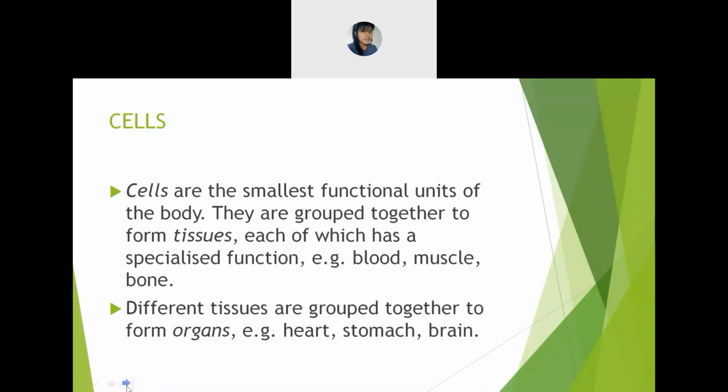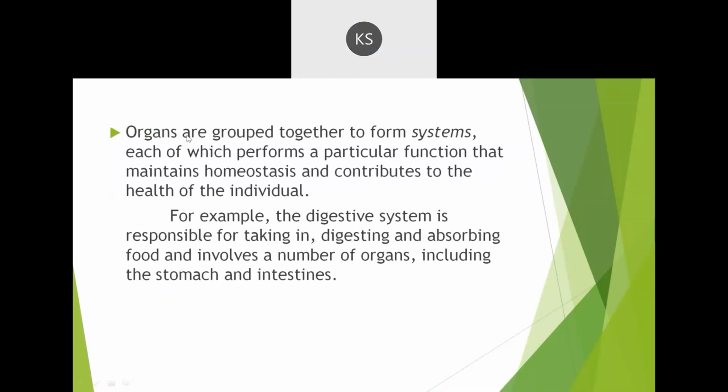Yes, ma'am. Okay. And what happens? The organs, again, are grouped together to form what? To form a system. Just now we have already discussed. And those systems will perform their own functions. Is it clear? Maintains homeostasis. Homeostasis means for their own survival, for their own benefit, for their own health. You can say like that. And it occurs in each individual. Understand?